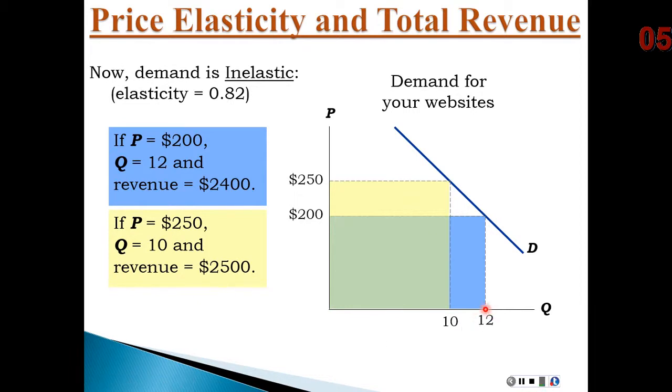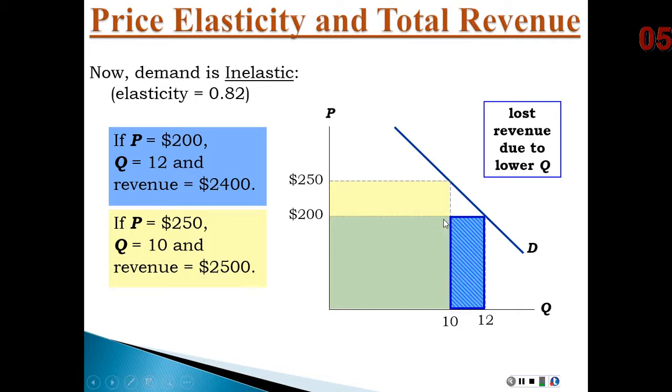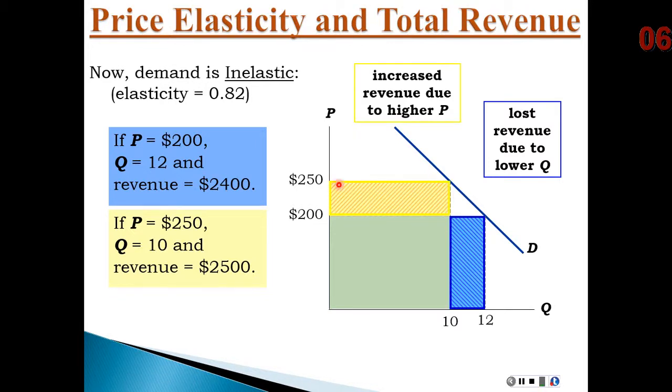Well, this time I would only lose 2 customers because, again, buyers aren't very price sensitive because my elasticity is 0.82. Maybe they don't have a lot of substitutes. Maybe my quality of service is very high. For whatever reason, I don't lose a lot of customers. Therefore, the revenue that I lose represented by this rectangle would actually be smaller than the revenue I gain from the higher price. Therefore, my revenue actually goes up from $2,400 to $2,500.